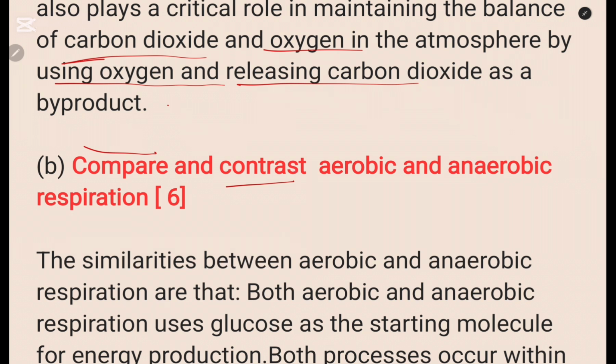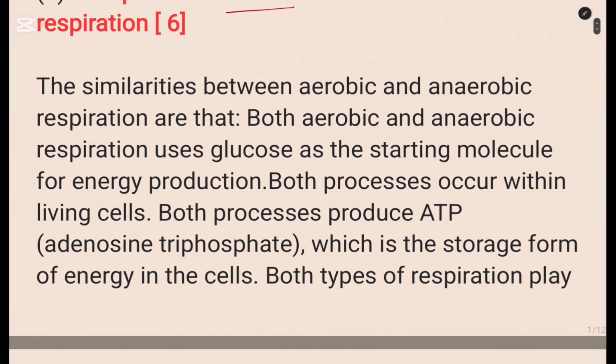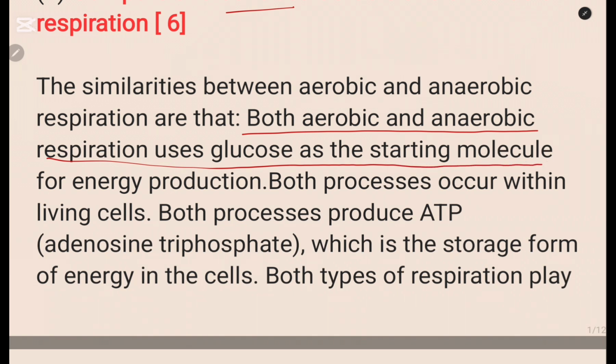So compare and contrast. The first part, we are going to write the paragraph for comparing. So you can say, the similarities between aerobic and anaerobic respiration are: you start writing, both aerobic and anaerobic respiration use glucose as the starting molecule for energy production.